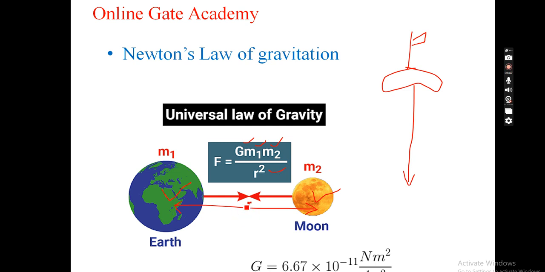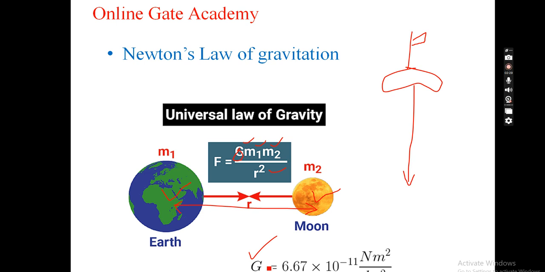So if r is the distance between the two objects, it could be two pens, two pencils, a mobile phone, a laptop, or a football. Between any two objects, the force with which these two objects attract each other can be calculated from this particular formula, which is very interesting and important. Here this G is called the universal constant of gravitation. Everywhere in this universe, the value of G remains constant. How he calculated this formula is also interesting, but we will not talk about it here.